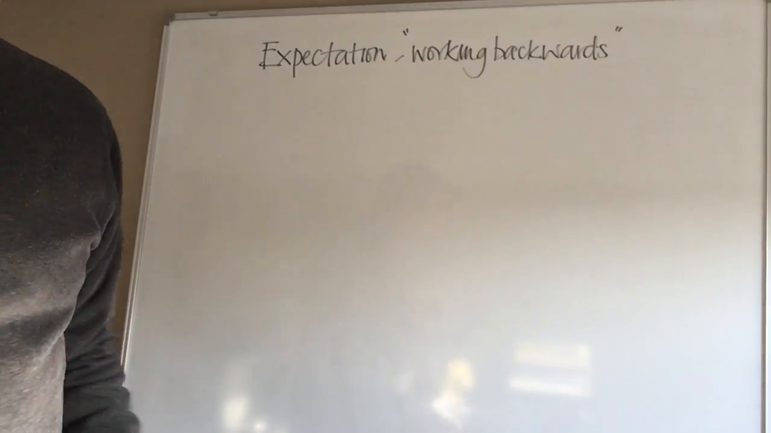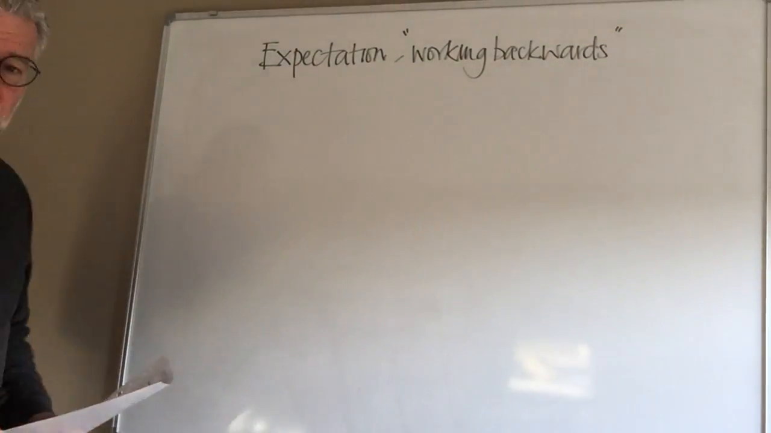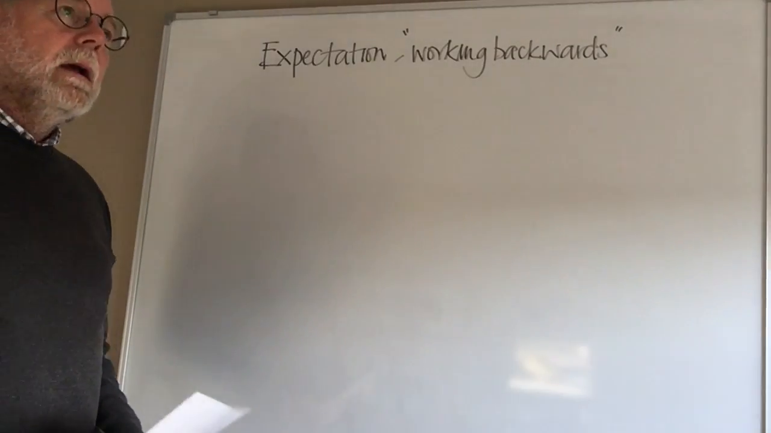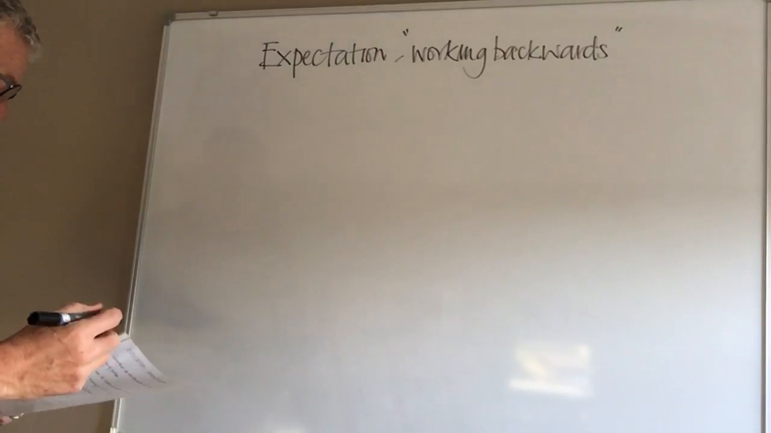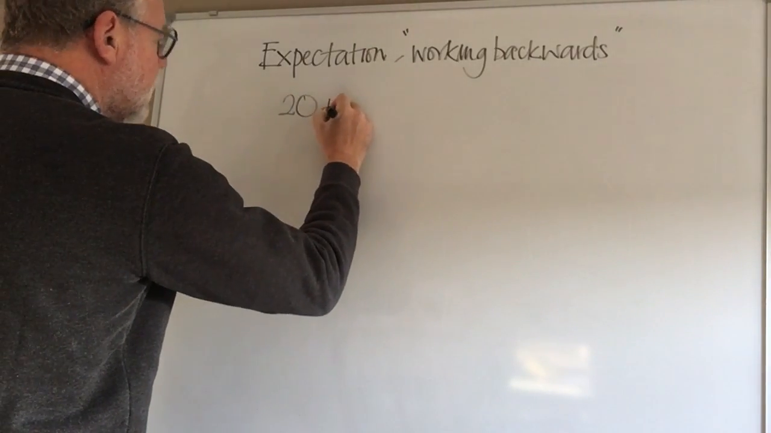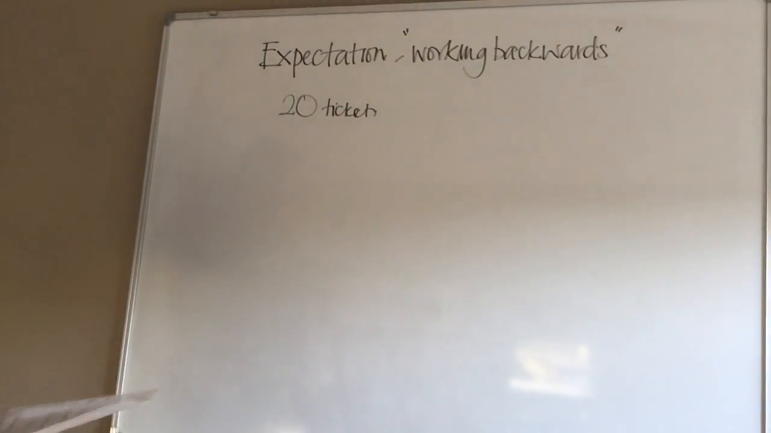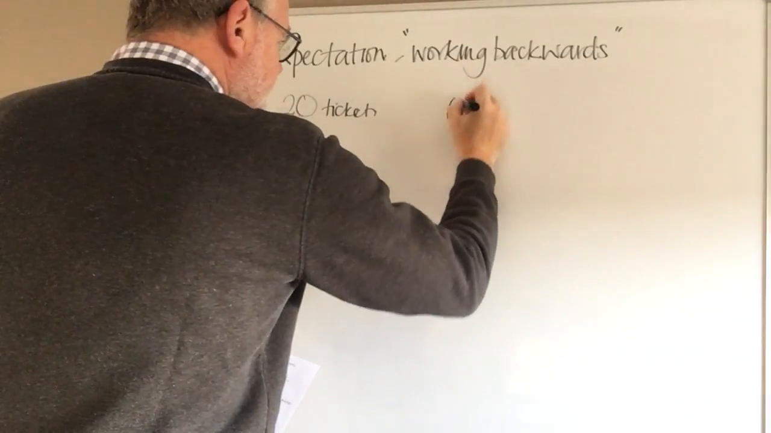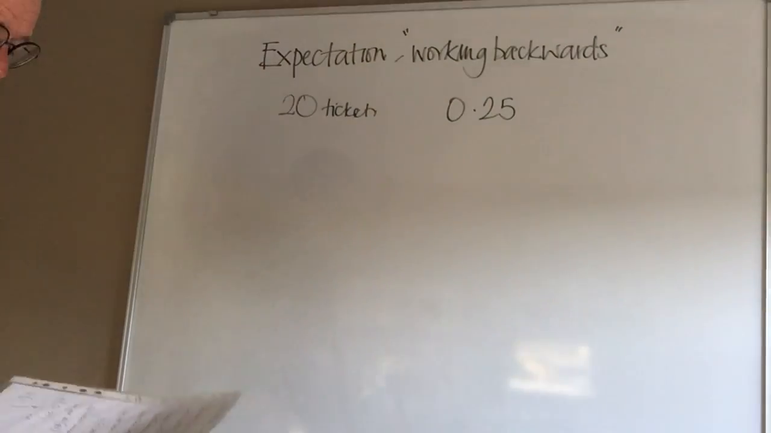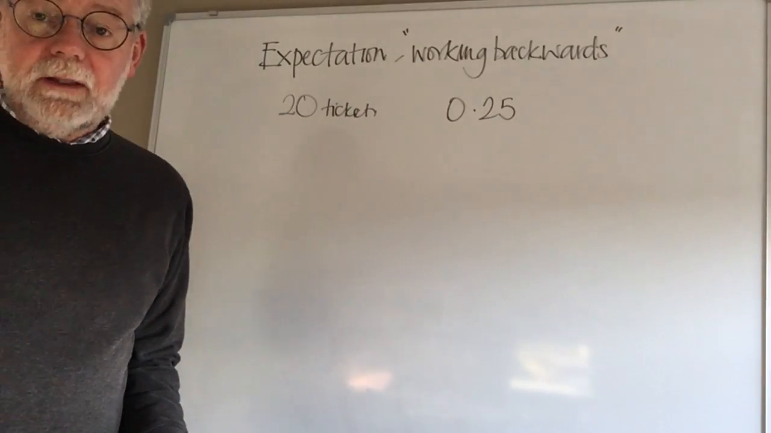When we're dealing with expectation in probability, sometimes we can come across this type of problem. I call it working backwards. So it might come in this form. For instance, let's say I have 20 tickets in a raffle and my chances of winning is 0.25. And the question might say, well, how many tickets are there in the raffle in total?